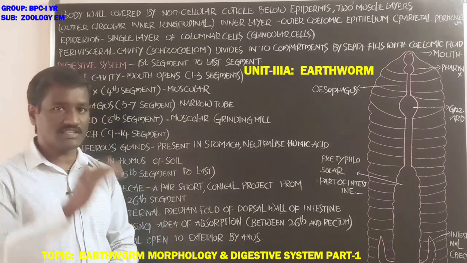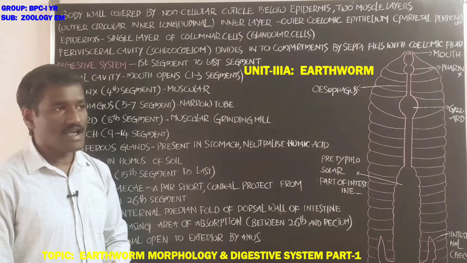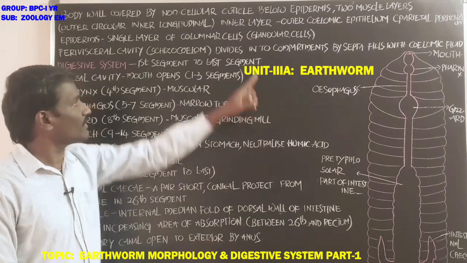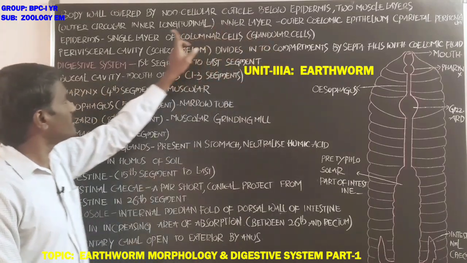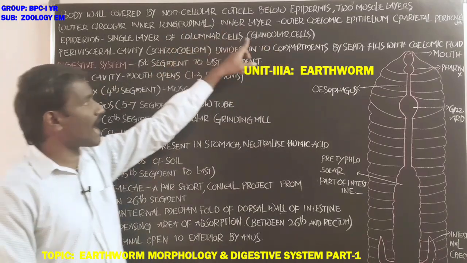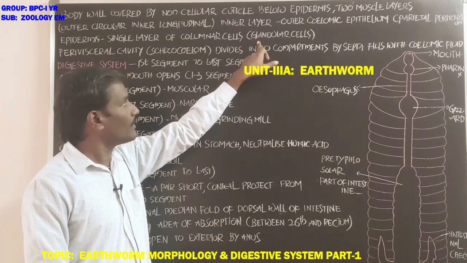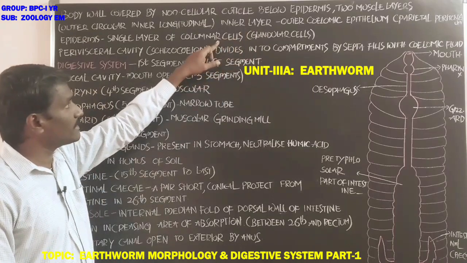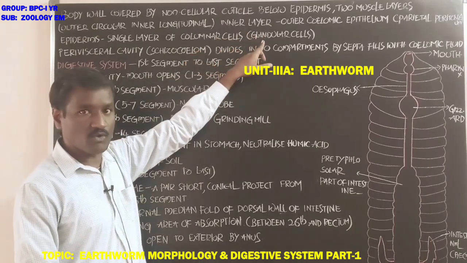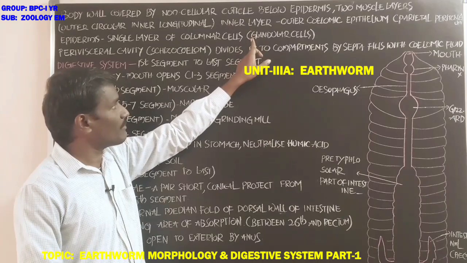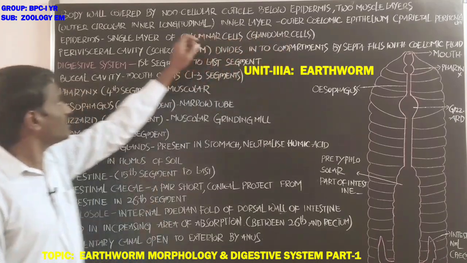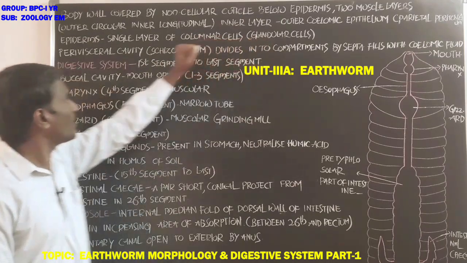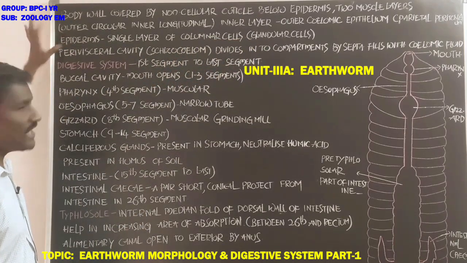Epidermis is a single layer of columnar cells along with secreting glandular cells. These glandular cells secrete some amount of secretions. These columnar cells, also called glandular cells, are present in the epidermis layer.